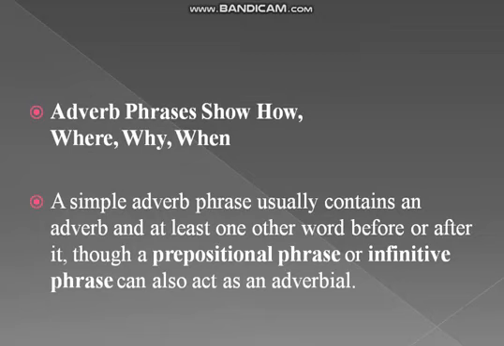Though a prepositional phrase or infinitive phrase can also act as an adverbial. You know a prepositional phrase starts with a preposition. An infinitive phrase consists of to plus the first form of the verb.